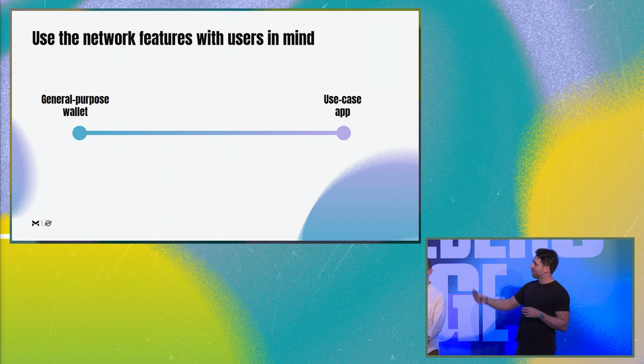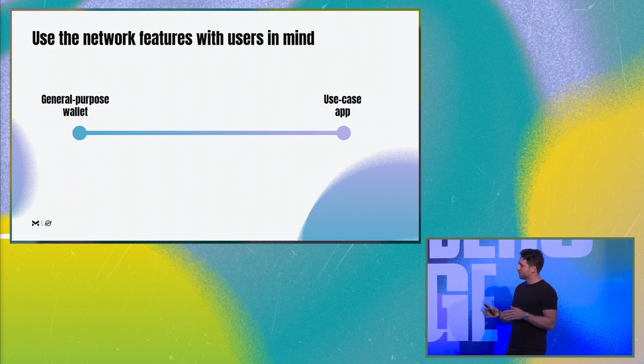And on the other edge, there will be something like a general purpose wallet where users need to pay for fees. They would be able to add any trust lines they want. They would be able to sign any arbitrary transactions. So the surface for these kind of scams gets a lot bigger as we get to the left.